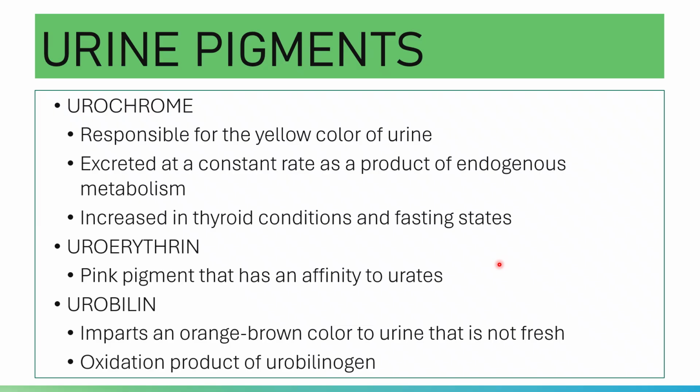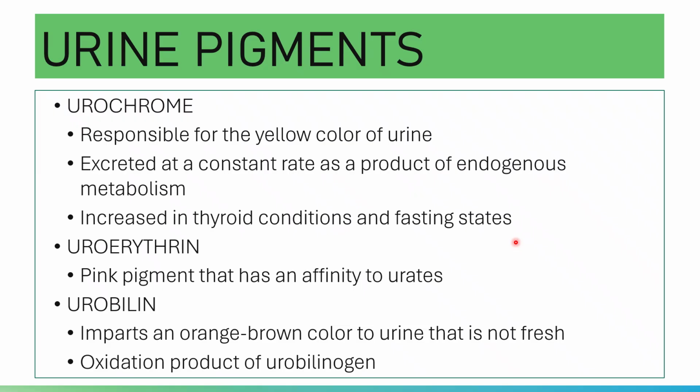Again, uroerythrin is a pink pigment that has high affinity with urates. This one is responsible for the pink coloration of the urine sample in the refrigerator or in cold temperature, in temperatures below the room temperature.